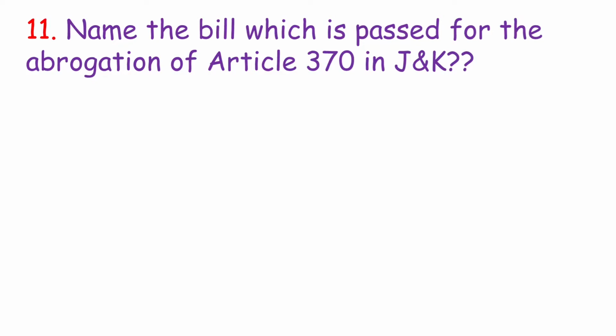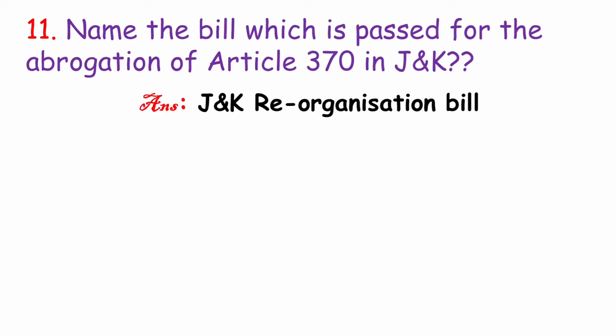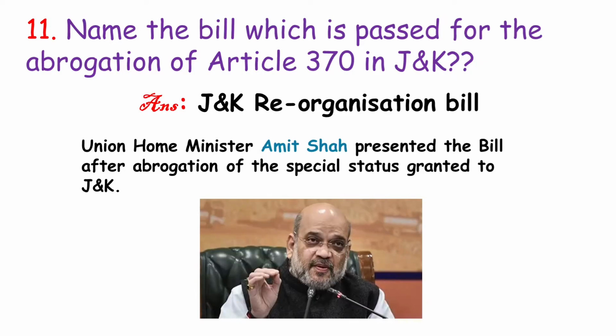Name the bill which was passed for the abrogation of Article 370 in Jammu and Kashmir. A very important question. The answer is the Jammu and Kashmir Reorganization Bill. So the Union Home Minister Amit Shah presented the bill after the abrogation of the special status granted to Jammu and Kashmir. So who presented this Jammu and Kashmir Reorganization Bill in the Lok Sabha? It was Union Home Minister Amit Shah.